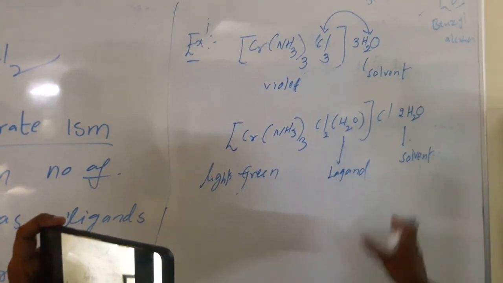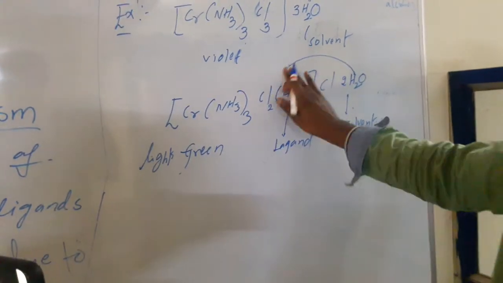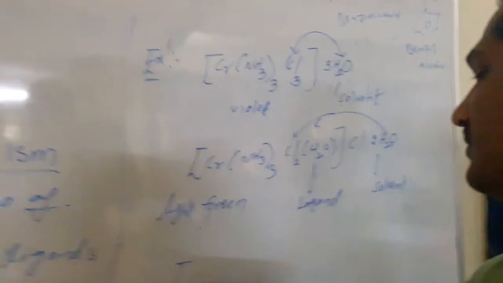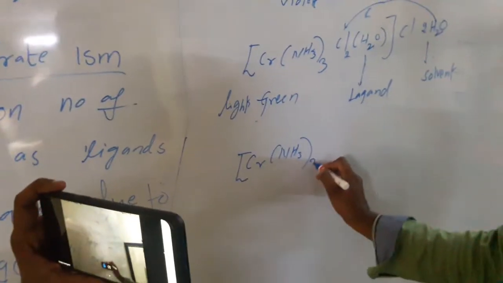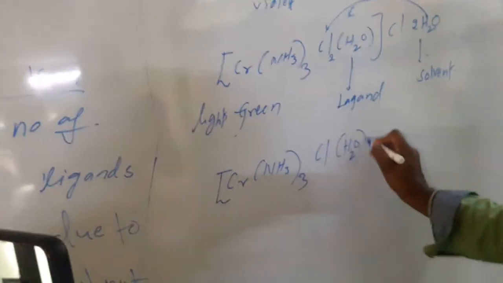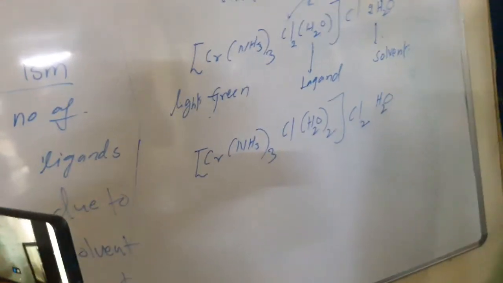So next, in the same complex, if one of the waters is exchanged with another chlorine, now we get the third complex. Here Cl and two waters are inside and two chlorines are outside and one water is outside.